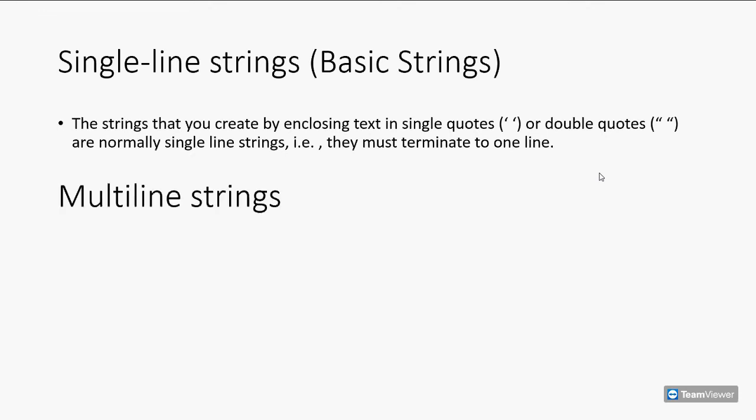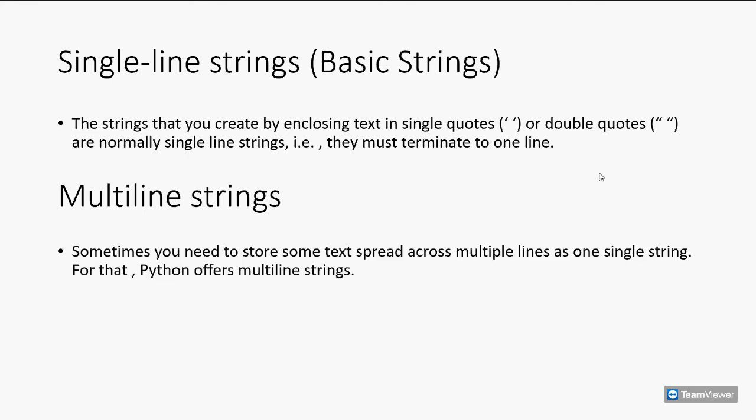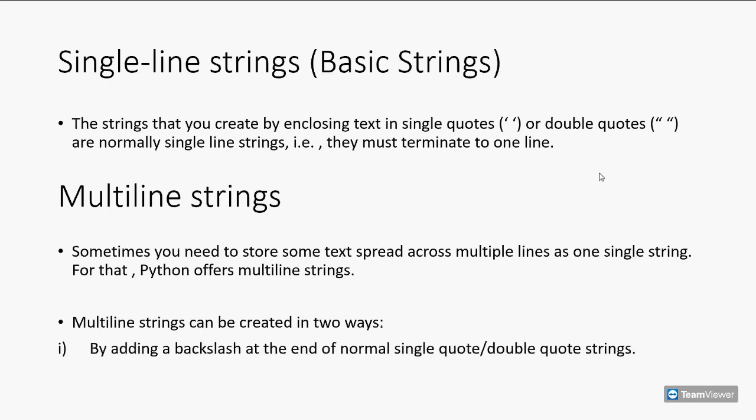The second type of strings, the multi-line strings. Sometimes we need to store some text which spreads across multiple lines as one single string. For that, Python offers us multi-line strings. Multi-line strings can be created in two ways. The first one is by adding a backslash at the end of a normal single quote or double quote string. We'll see this in Python once again.